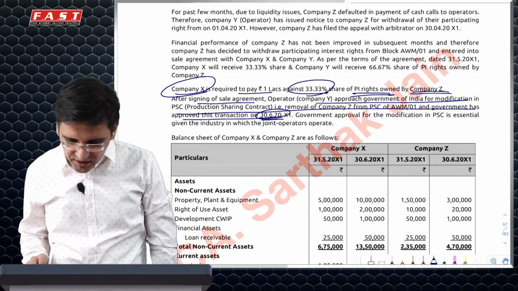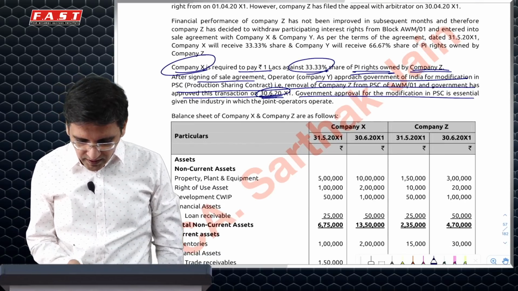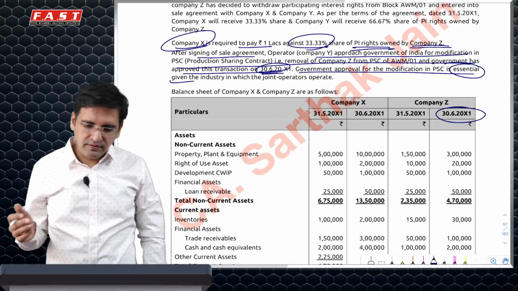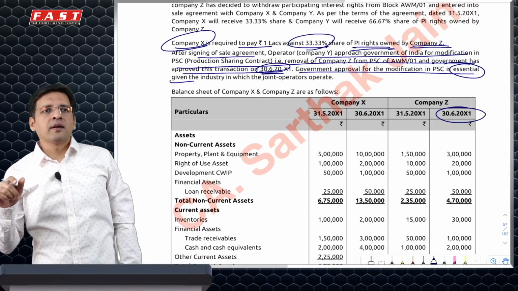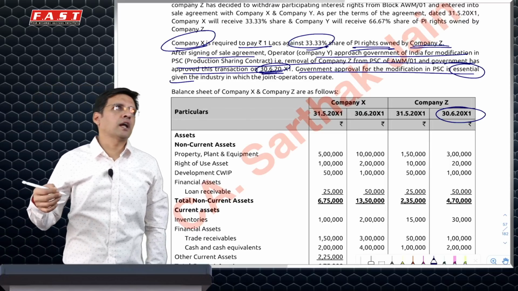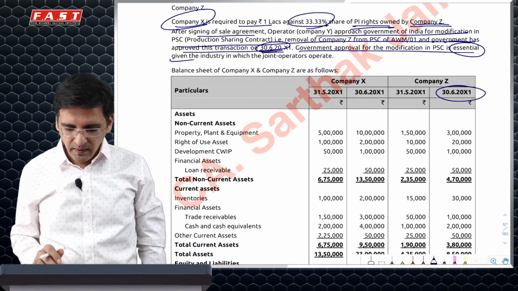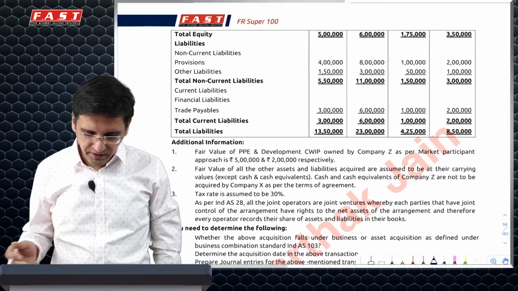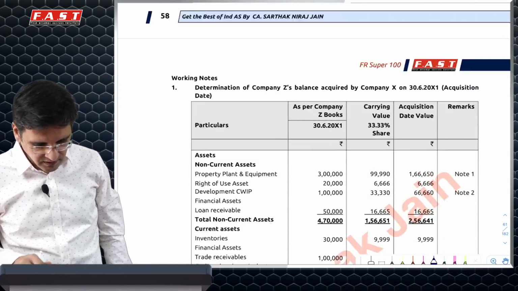So 30th June is basically the date of approval, hence the date of acquisition of control, because it is essential for the industry. So you will consider 30th June fair values of Z. You will take 33.33%. Do not do 1/3, because 1/3 of 3 lakh would be 1 lakh, but 33.33% will be 99,990, and that is what the institute has done. Calculate the net identifiable assets minus PC, and the difference would be treated as goodwill. This is the way you'll have to solve it. That's the only special thing about this question.